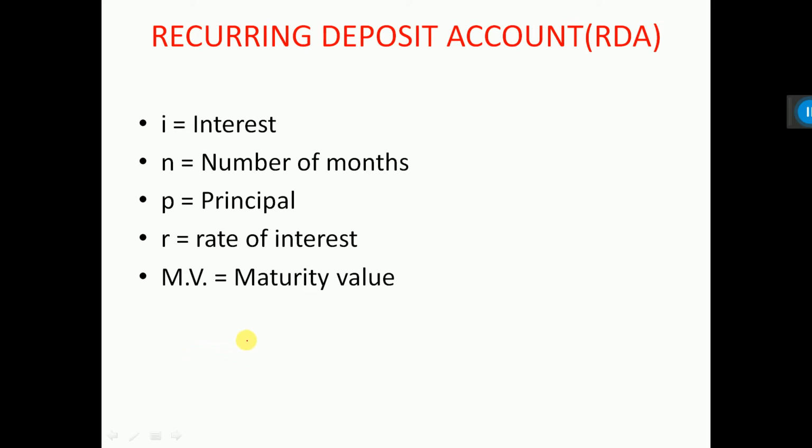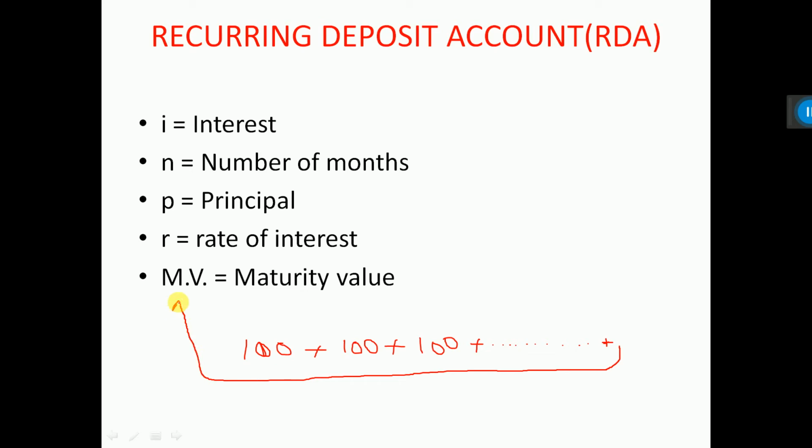In the first month a particular person deposits 100 rupees, second month again 100 rupees, third month again 100 rupees. This way a person deposits the money, say for 12 months. Then after 12 months, the total amount he will get is called the maturity value.